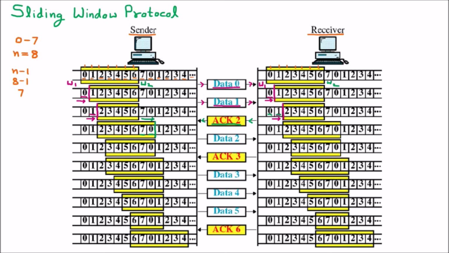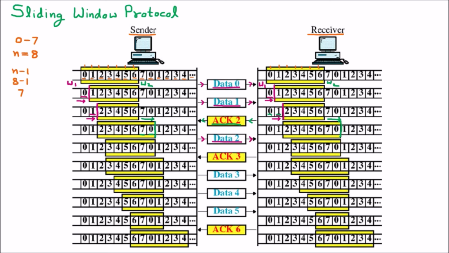Similarly, after sending the acknowledgement for the 2 packets, here also at the receiver side the wall 2 is moved. We can see that this is the wall 2 and this is expanded by the 2. Now parallelly, the sender is also sending the data. So now the sender is sending the data, which is data 2, from sender to receiver.